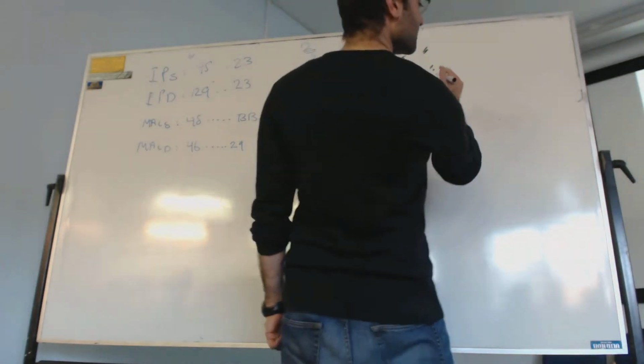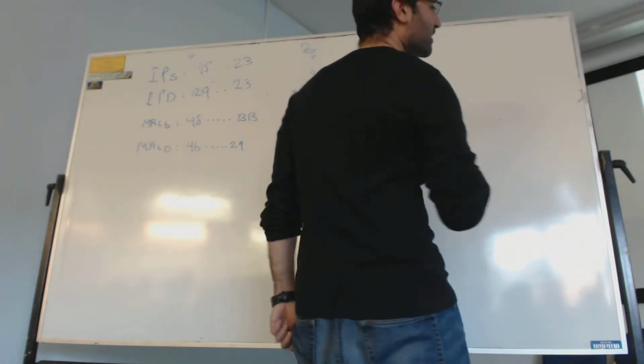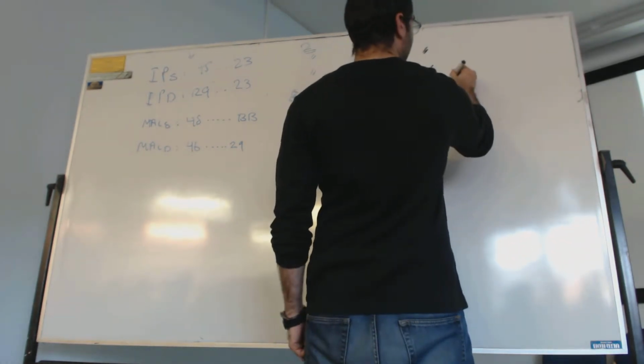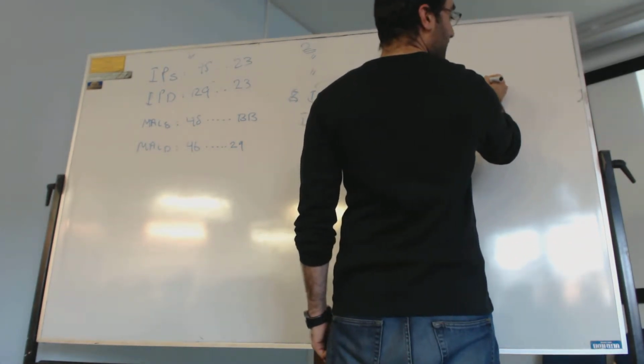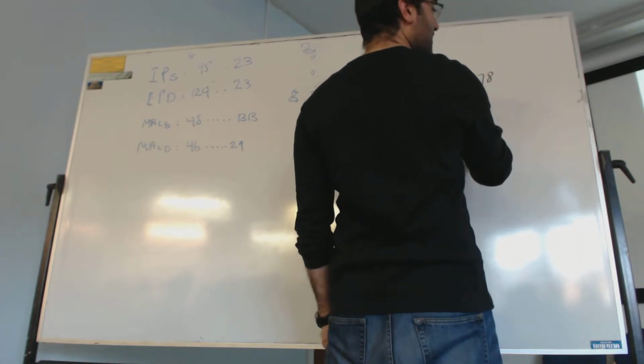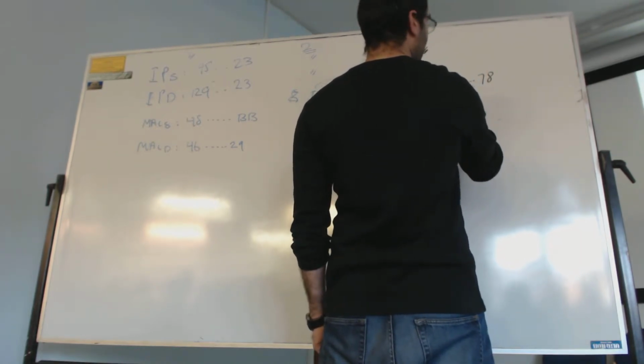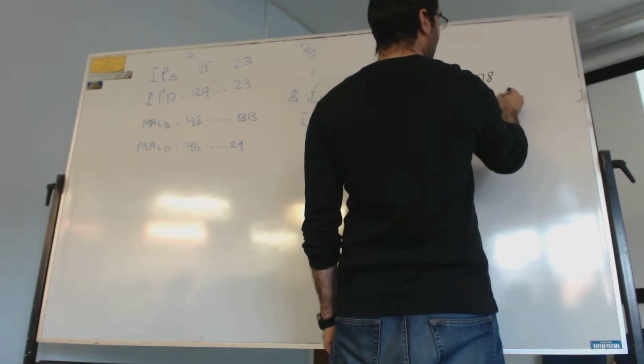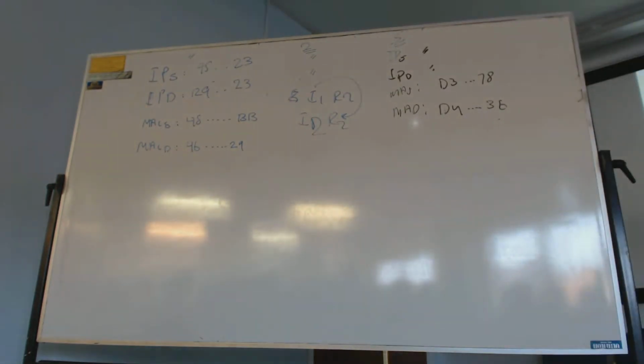It's going to be D3. D3, exactly. 78. 78. Yeah. So destination D4. D4 and 3E. So I'm passing on the packet now from here to.